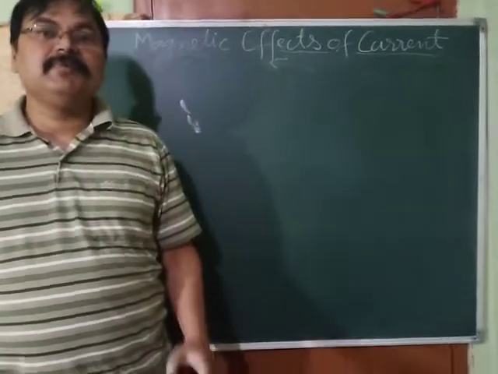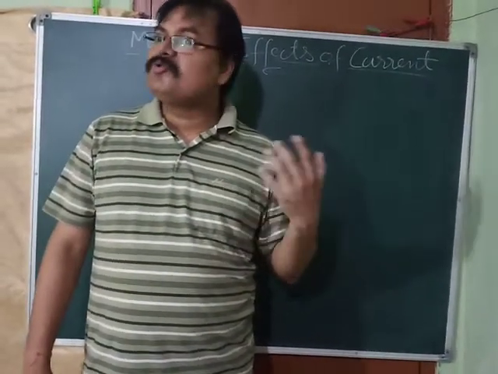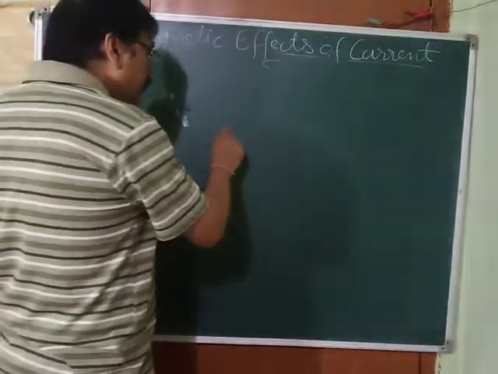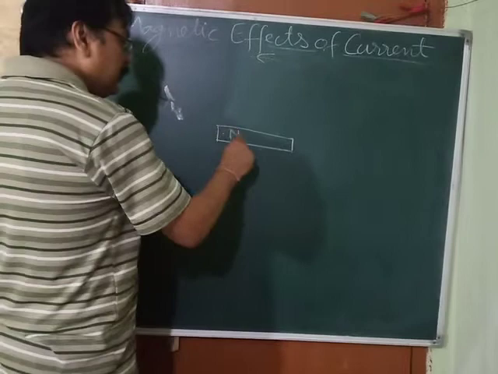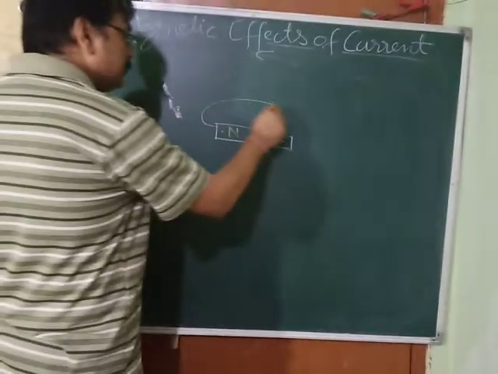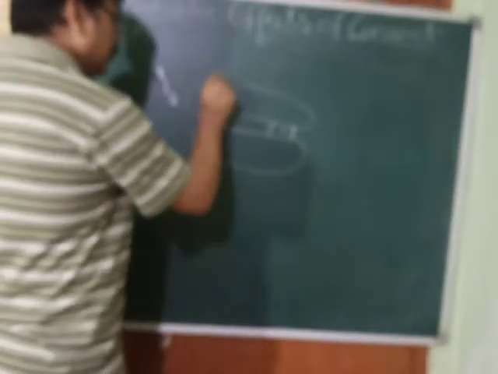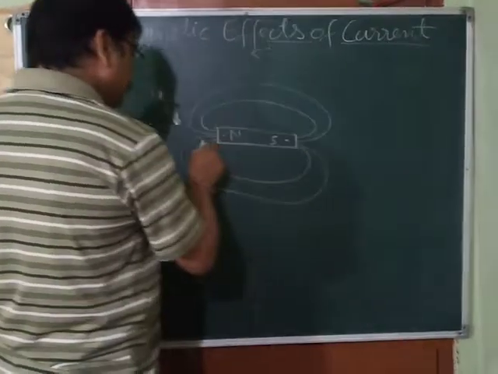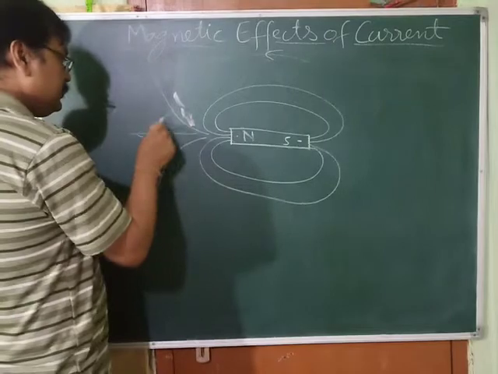In this chapter, we will be drawing the pattern of magnetic field lines due to different things, like a bar magnet. I think you have already drawn it, or you can draw it like this. This is the North Pole. This is the South Pole. And magnetic field lines are going like this, coming like this, going like this.